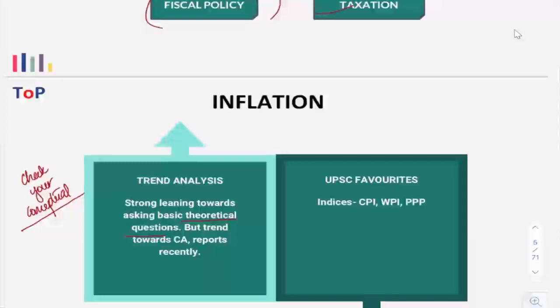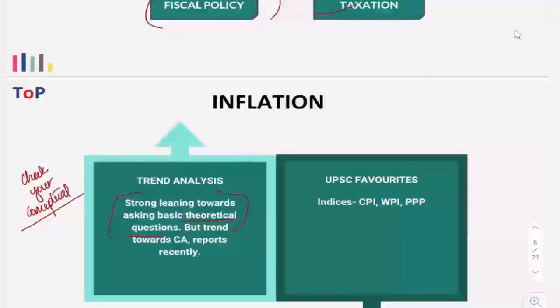Also, recently you can see that UPSC is including certain trends from the inflation portion, such as how India's inflation rate has been doing over the last 5 or 10 years, etc. So those kinds of trend-based current affairs questions are also coming up from the inflation part, but still a lot of questions are asked from the theoretical conceptual portion.